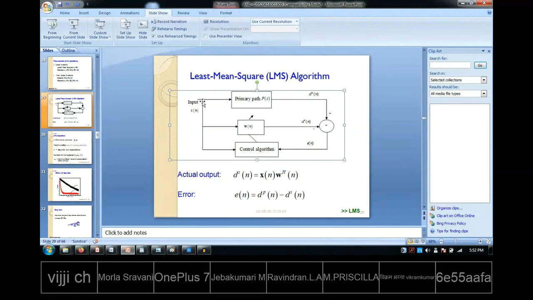Here the thing is, I wanted to show you the MATLAB implementation also. At least let me run the code and show.